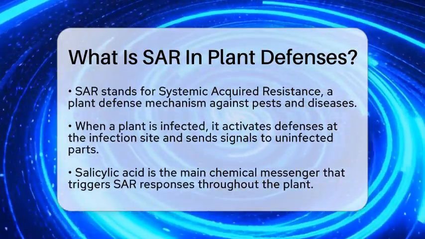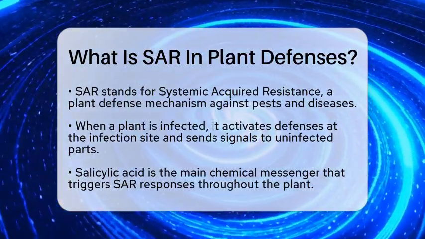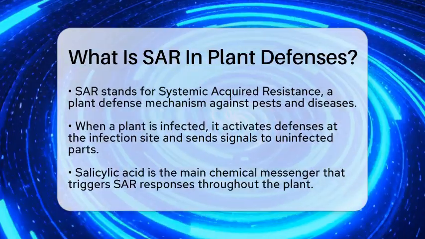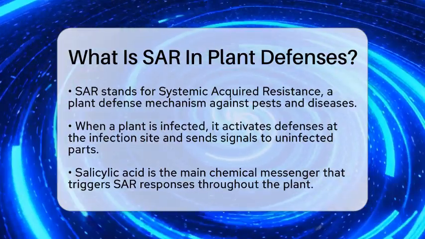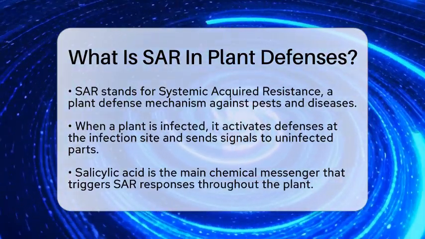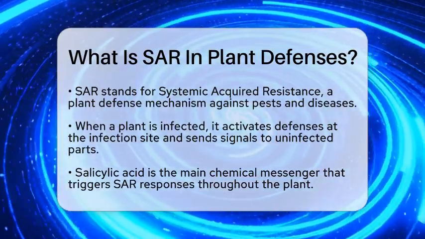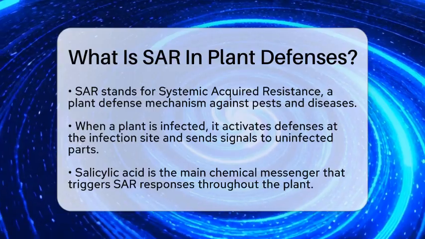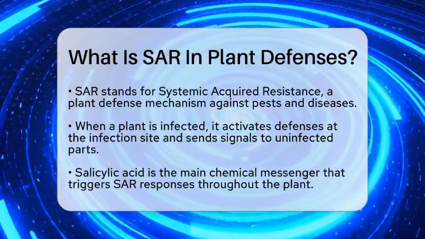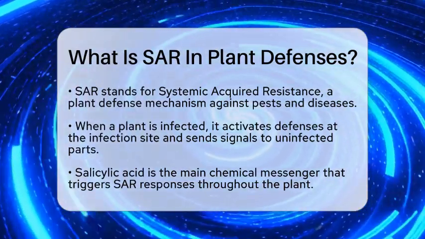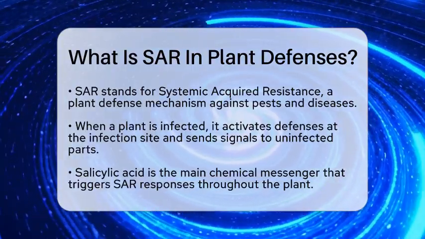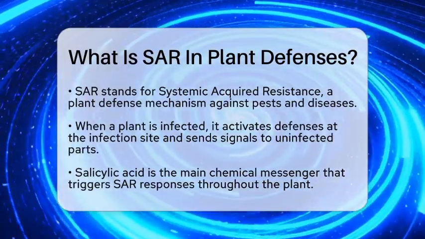When a plant gets infected by bacteria, fungi, or viruses, it activates defenses at the infection site. But it also sends signals throughout its body to warn uninfected parts. This process helps the plant become ready for future attacks. It's like a plant's way of sounding an alarm across its entire system.